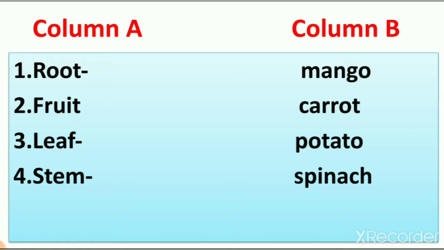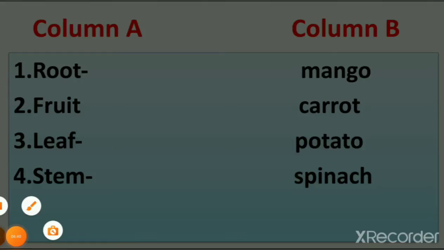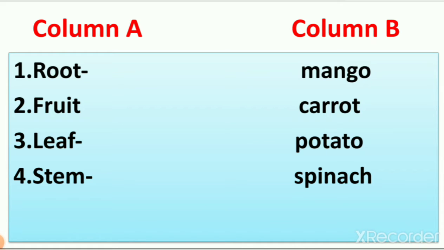So first I read this column A. Number 1 root, number 2 fruit, number 3 leaf, number 4 stem. So in column B we have the names of this root, fruit, leaf and stem: mango, carrot, potato and spinach. So first is root. When we learn about root, roots grow underground, right? So vegetables which grow underground are roots of the plant and we call them root vegetables.